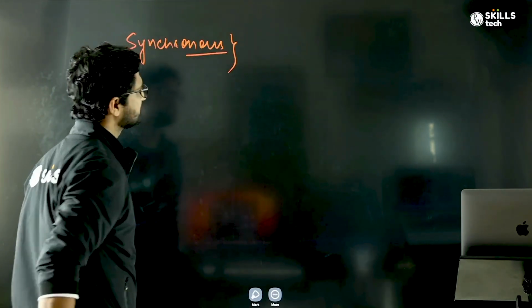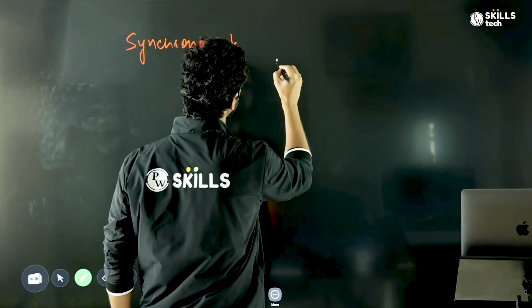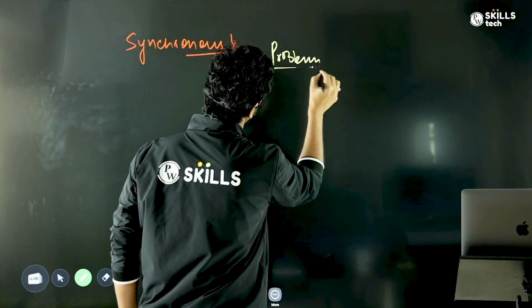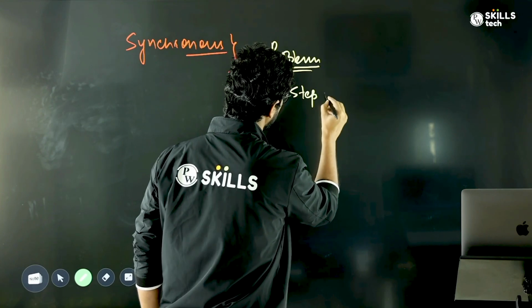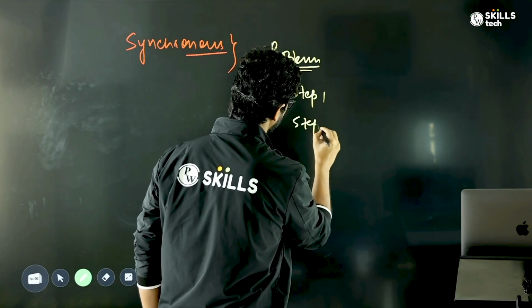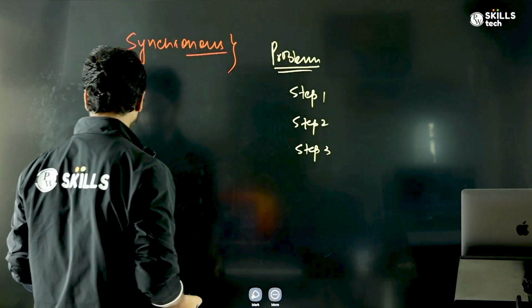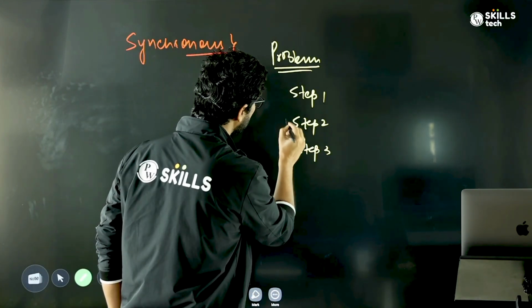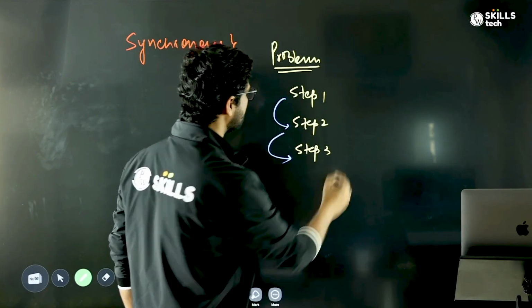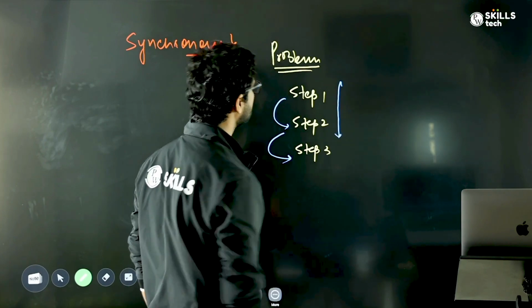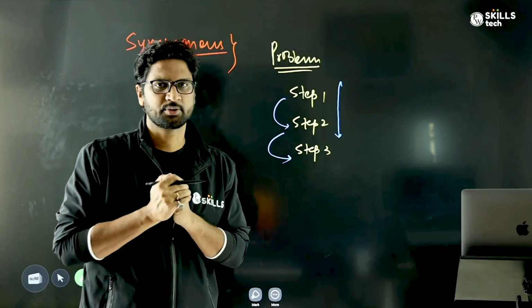Synchronous means, in very simple terms, that if I have a problem statement, and in order to solve this problem there are multiple steps: step 1, step 2, and step 3. Only if I am done with step 1, I can go to step 2. And only when I am done with step 2, I go to step 3. It means I am going one after another. This kind of execution is called a synchronous execution.